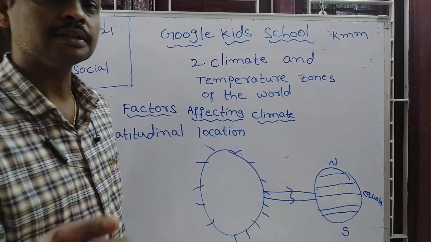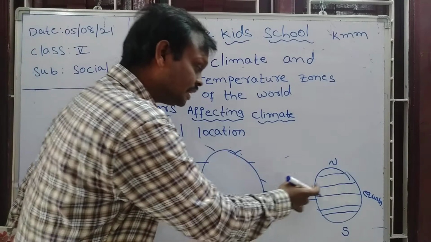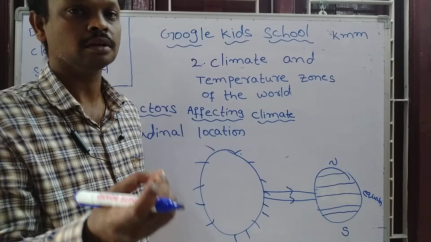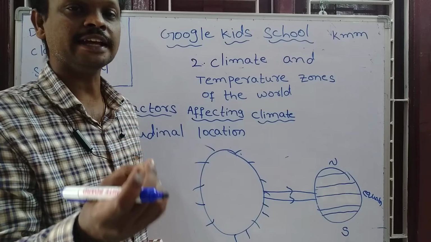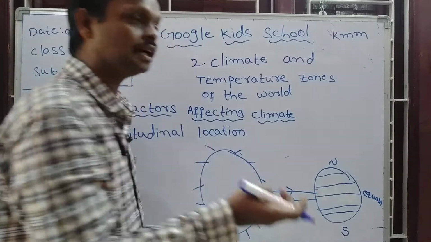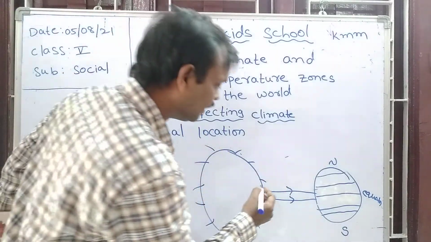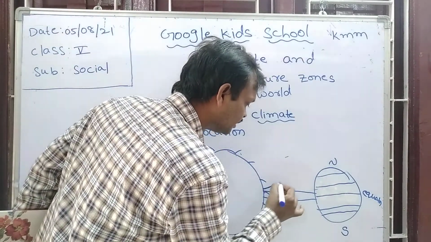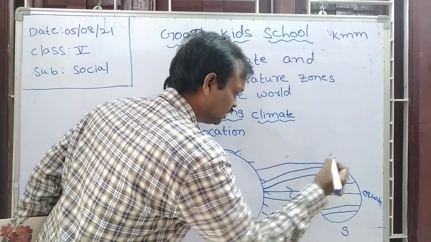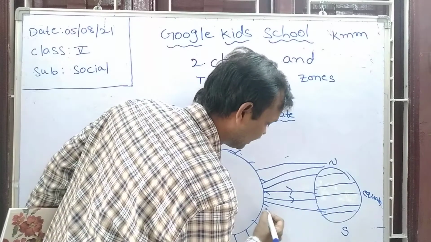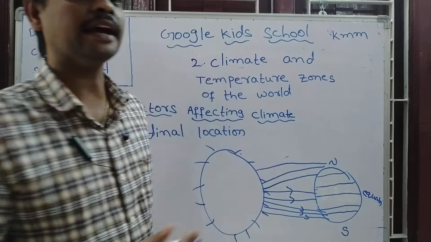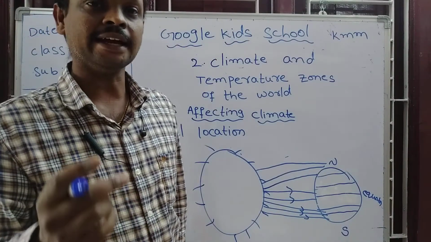For that reason, this equator region receives a high amount of heat from the sun, and this region feels very hot. And see here, in the remaining other parts, the rays also fall from the sun, but they are slant rays. The rays fall slantly.